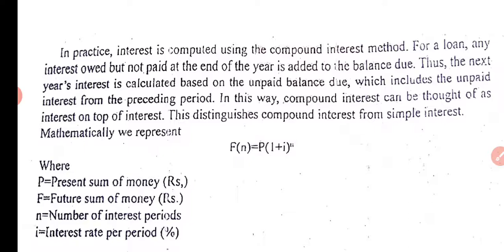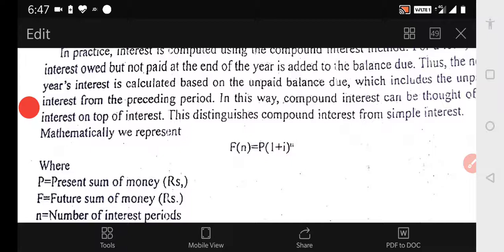So, simple interest is calculated simply, but in compound interest, the interest accrued at the end of the calculating period, if it is not paid, becomes the principal for the next period, and then that also is considered for calculating the interest for the succeeding period. This is the compound interest formula. In real life, compound interest only is used for calculations and not simple interest.